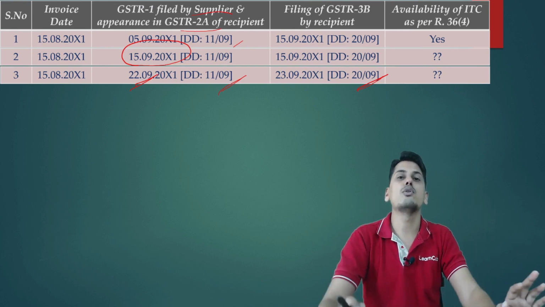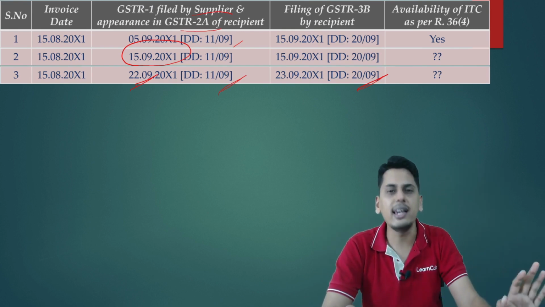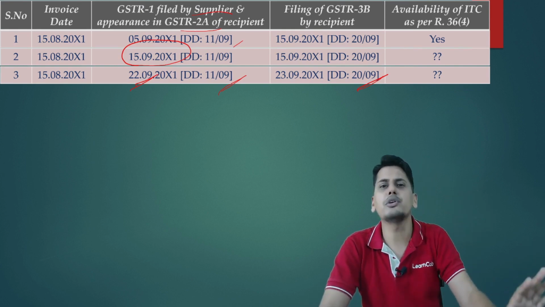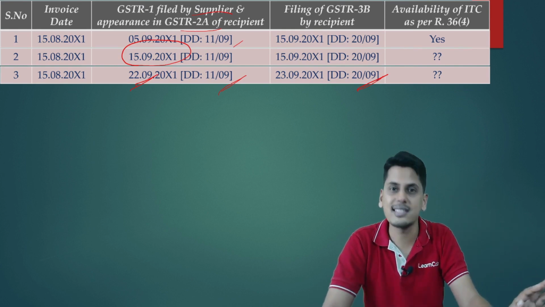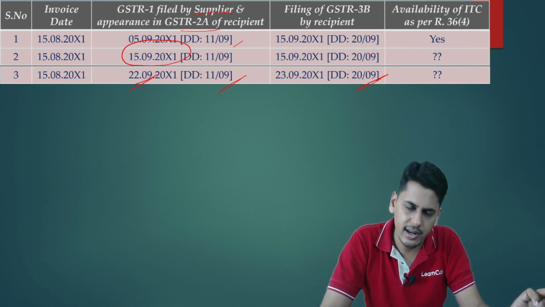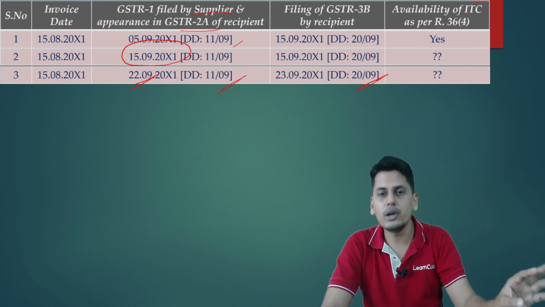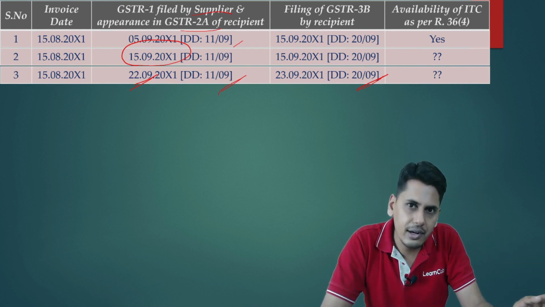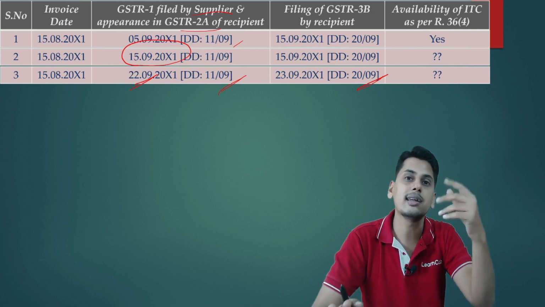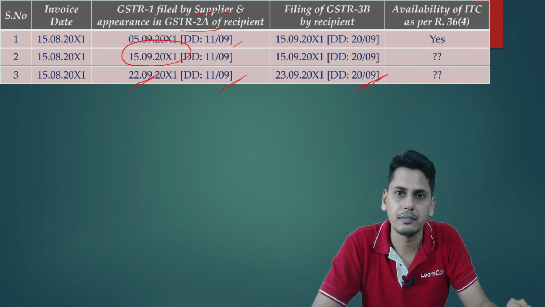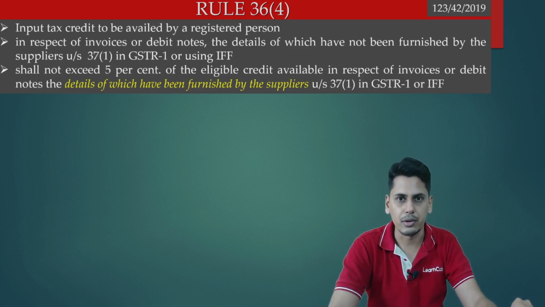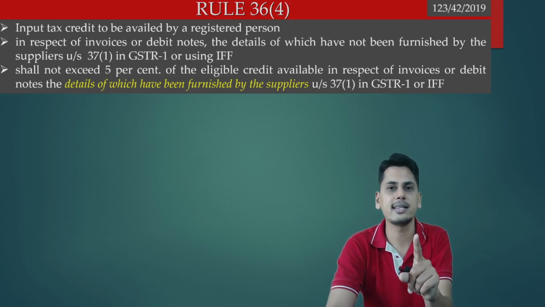Ultimately, 36 sub rule 4 is saying he should file, whether within the due date or after the due date doesn't matter, he should file. If it is so, then whether the supplier is filing before the due date or after the due date, for me, whenever it is appearing in my GSTR 2A, I will take the credit accordingly. I'll apply 36 sub rule 4. Let's have a look at the wordings of 36 sub rule 4. The question is very, very precise.